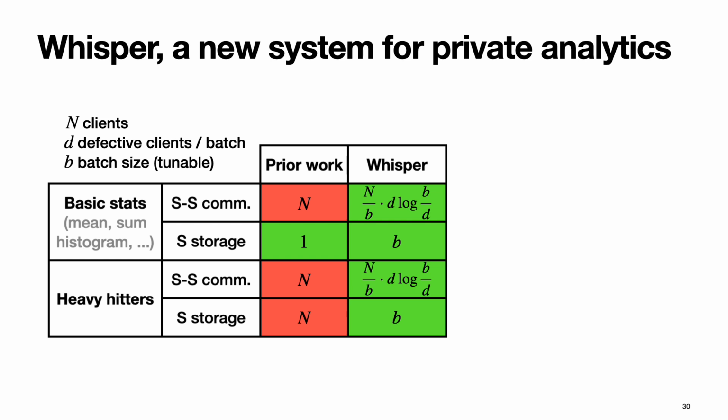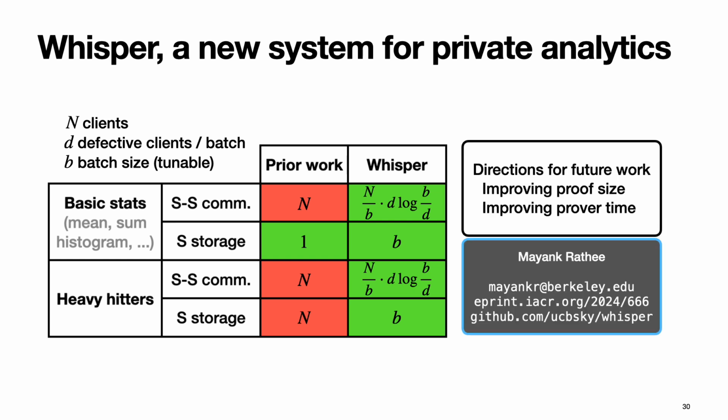So to wrap up, in this talk I presented Whisper, which is a new system for private analytics. Some directions of future work would be to improve prover efficiency, so proof size and prover time.